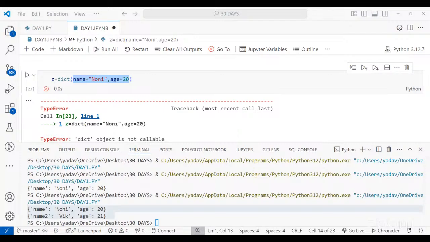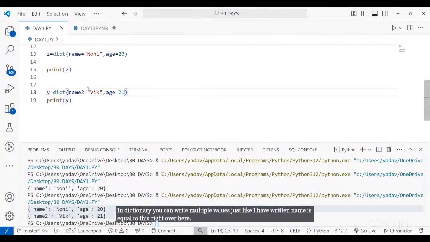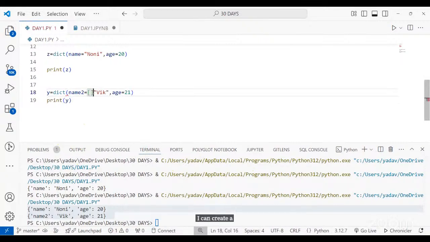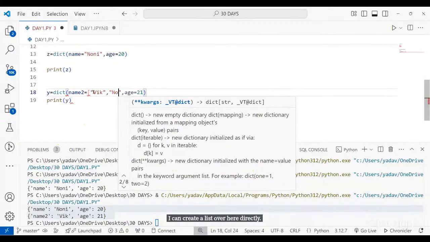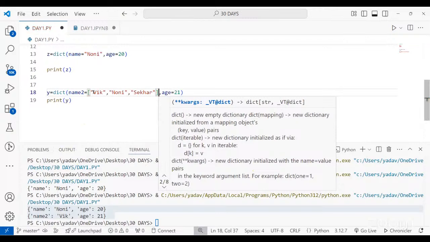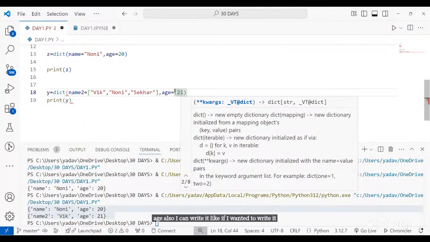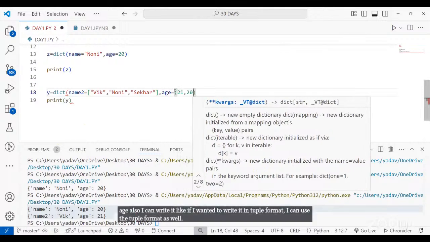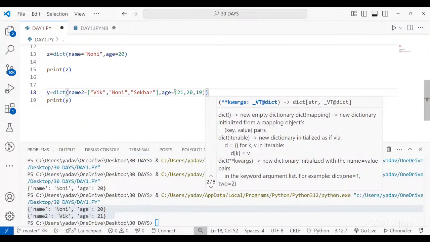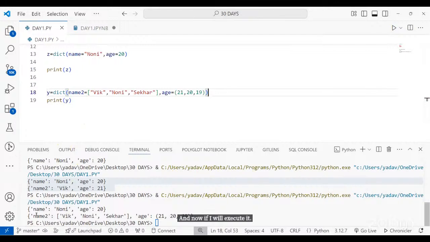In dictionary, you can write multiple values, just like I have written name is equal to this, right, over here, right? I can create a list over here directly. Age also, I can write it, like if I wanted to write it in tuple format, I can use the tuple format as well. Like this. And now if I will execute it, it will give me the entire name. This is the list. For age, this is the list.